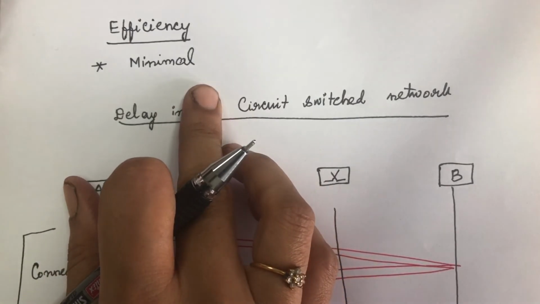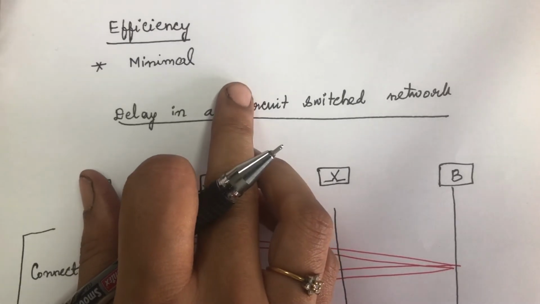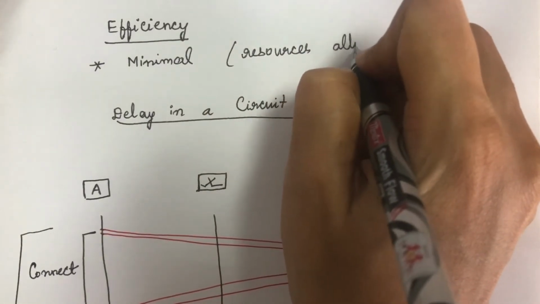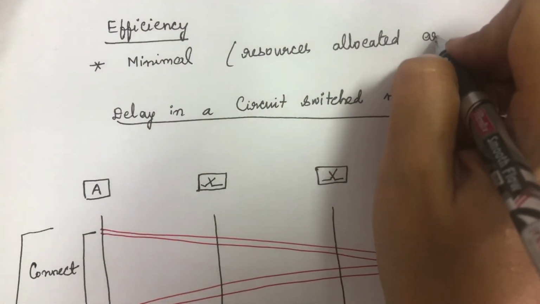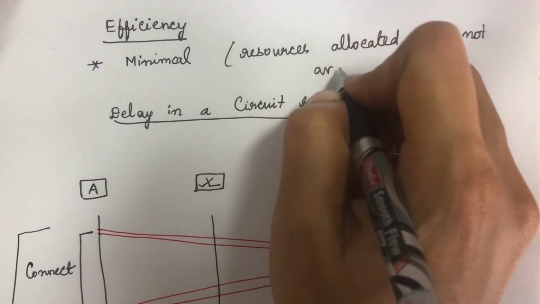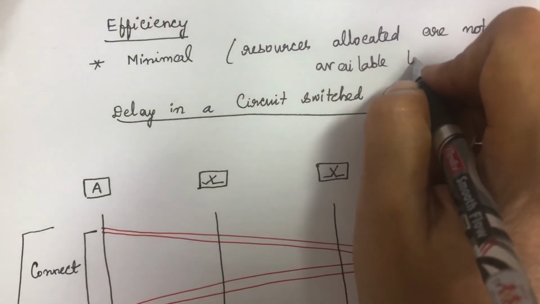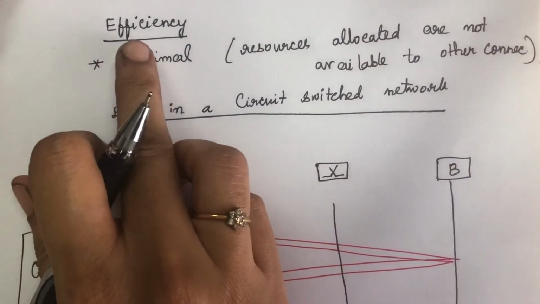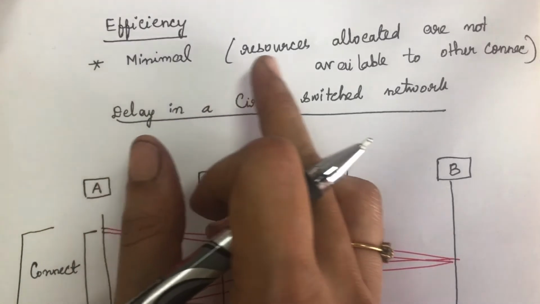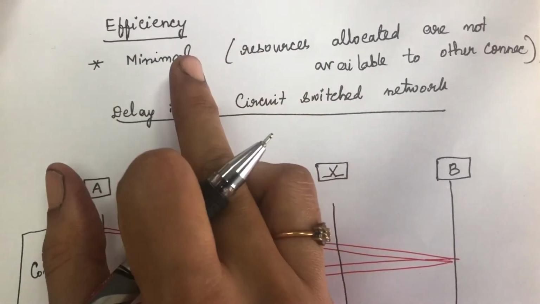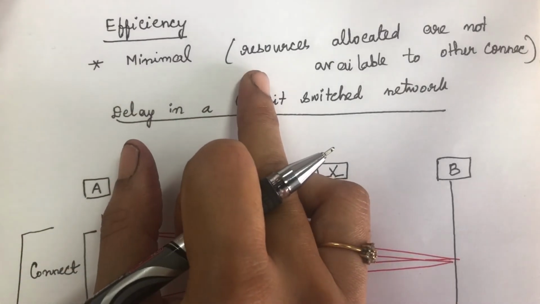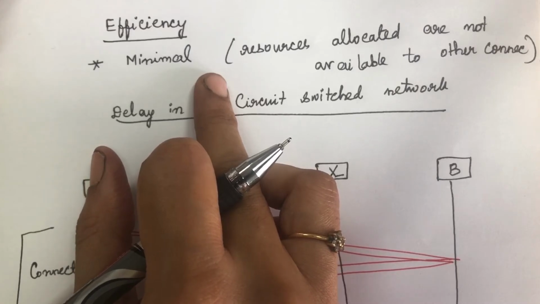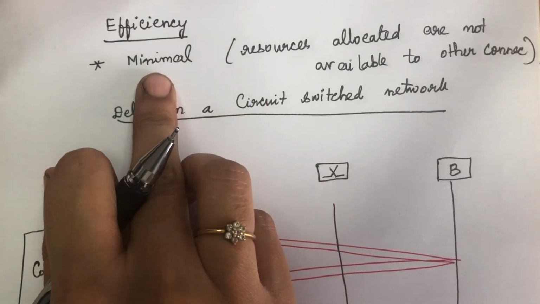These resources will not be available for other stations, so efficiency is very low. If two stations want to communicate, they will be using the entire dedicated path. Until the connection is closed, other stations cannot communicate. So efficiency is low here.